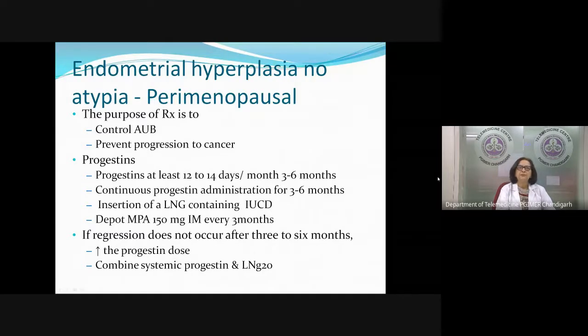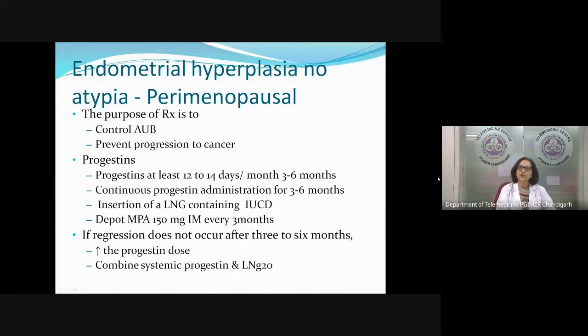Now, if the report is endometrial hyperplasia, there is no atypia. The patient is perimenopausal. Now, what is our aim here? So far, when we were talking of the endometrial biopsy report secretory, our aim was only to control the AUB. Here we have two aims. One is to control the AUB, and one, we want to prevent the hyperplasia from going into malignancy.